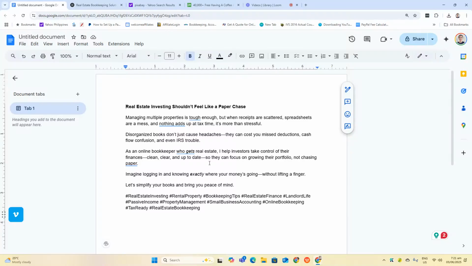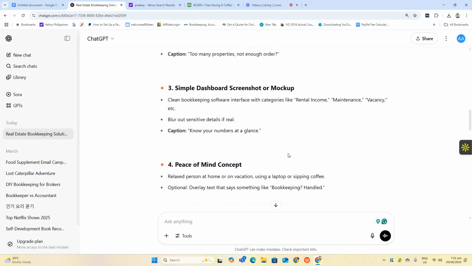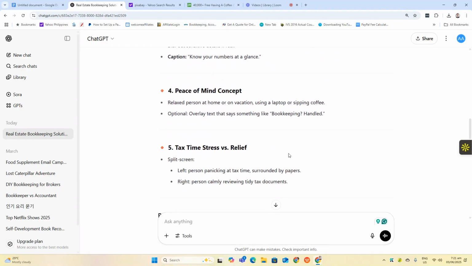Okay, we have here the content for our post, and I've already asked ChatGPT to give me image inspiration for this content. So I'm going to choose this one, peace of mind concept. Relaxed person at home or on vacation using a laptop or sipping coffee.